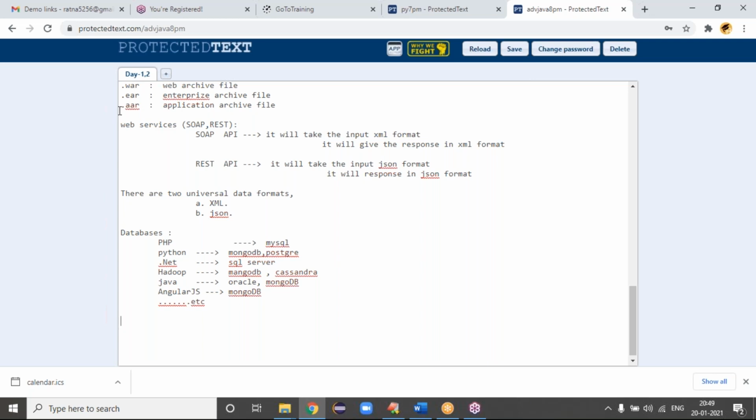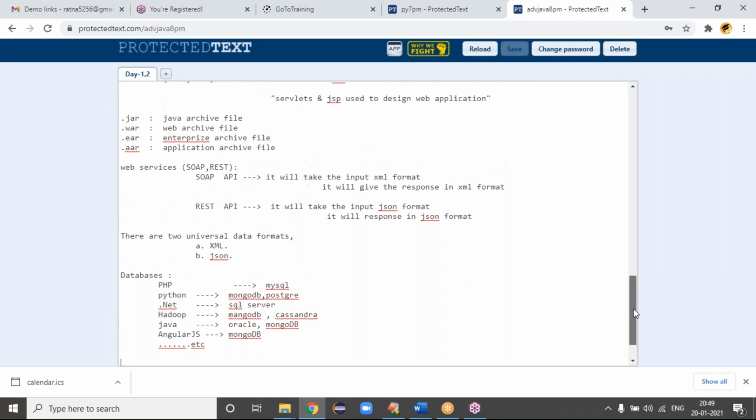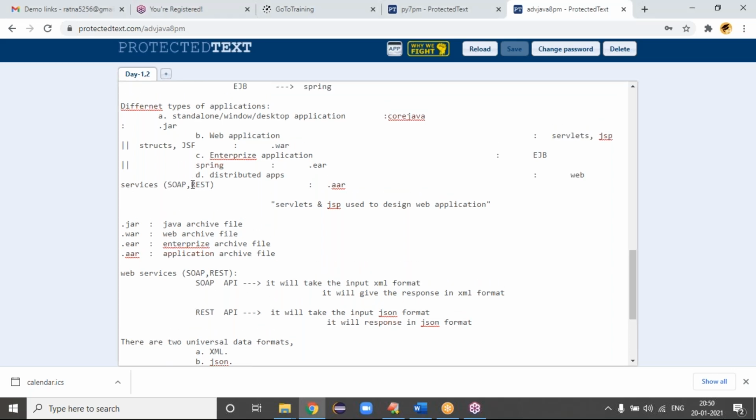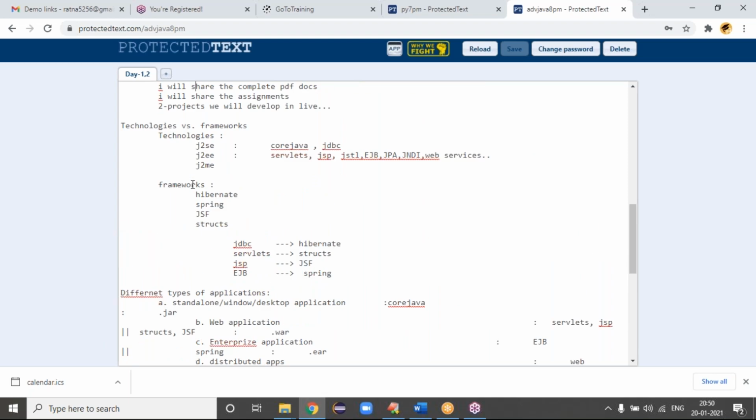Daily the class will be 8 to 9, guys. So it will be a 1 hour class. The class time will be 8 to 9. All of them are separate. Yeah, exactly. So core Java is separate, advanced Java is separate, Spring is separate, web services is separate.